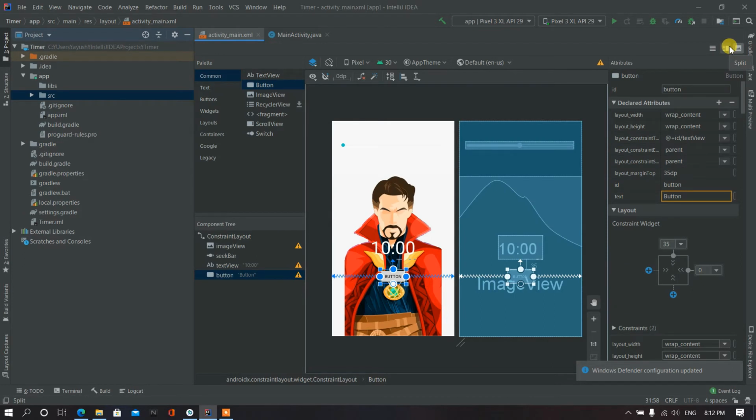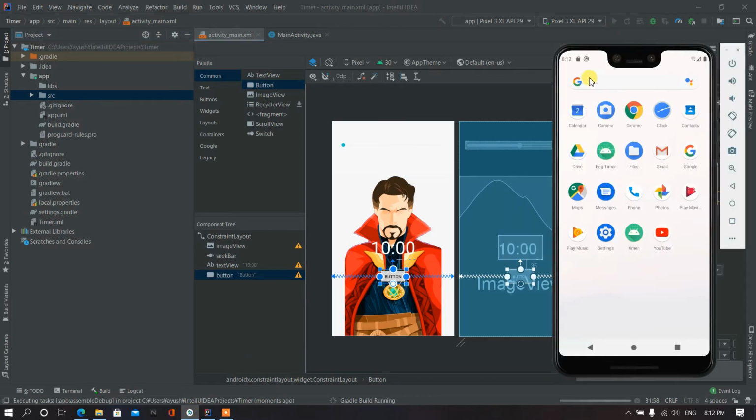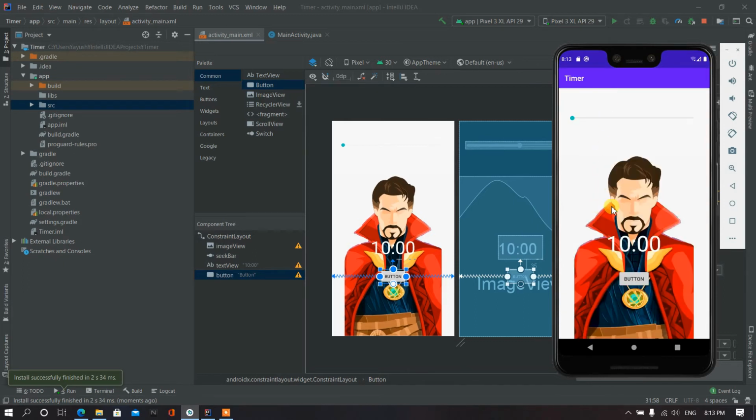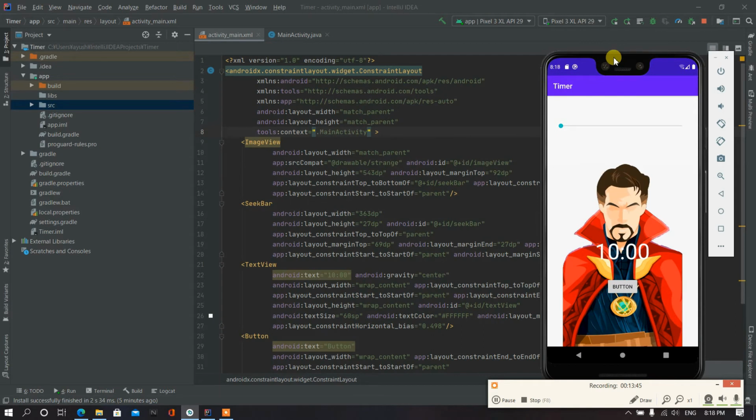Okay, so looks good. Now let's run it, check it in our emulator. So let's see what it looks like. Okay, looks promising, looks good. We have the seek bar here, and we have a text view, and we have the button. Okay, looks good. So now we have to set up our backend.